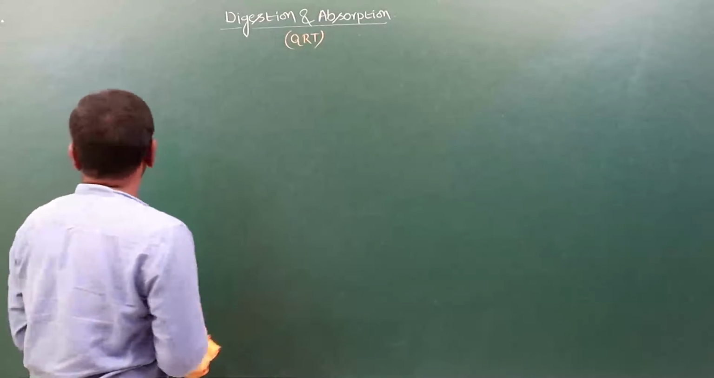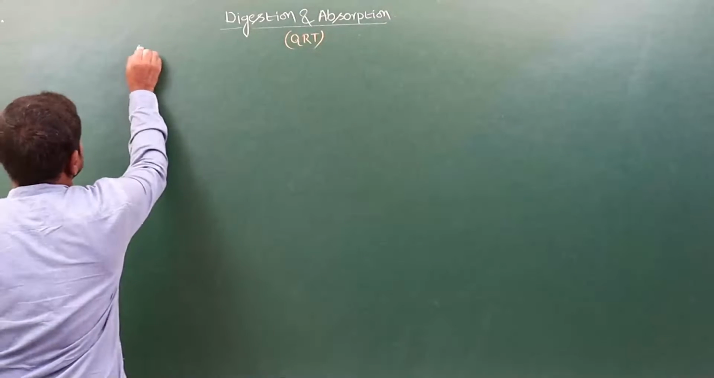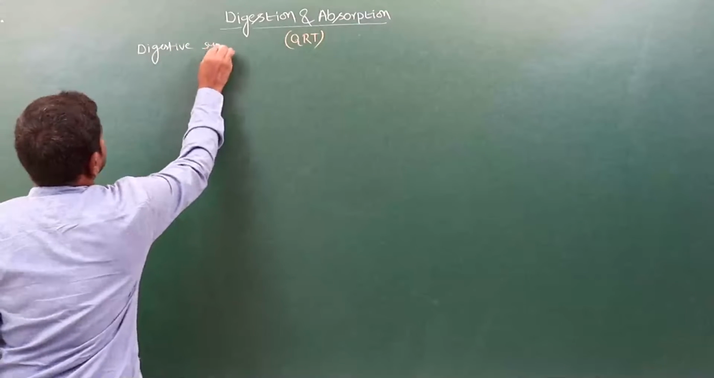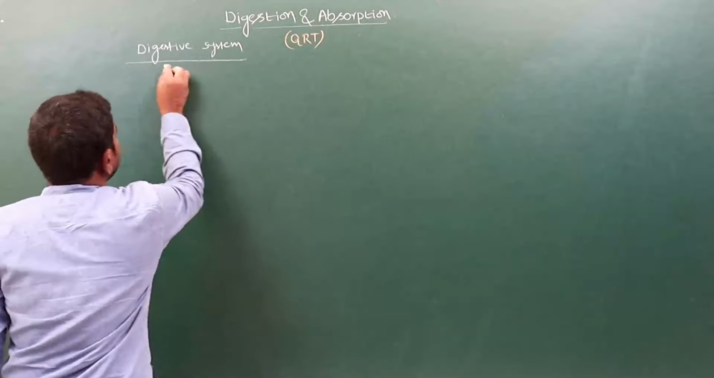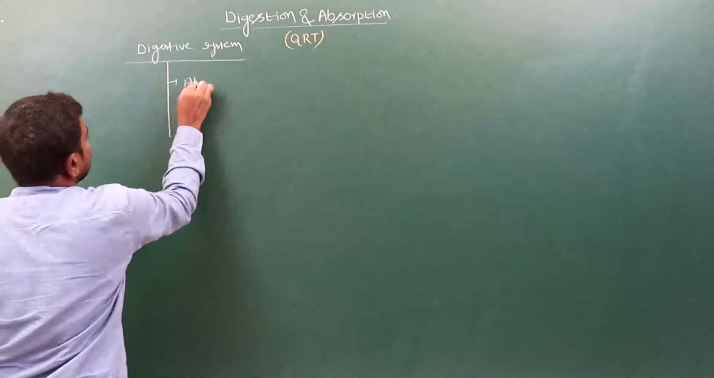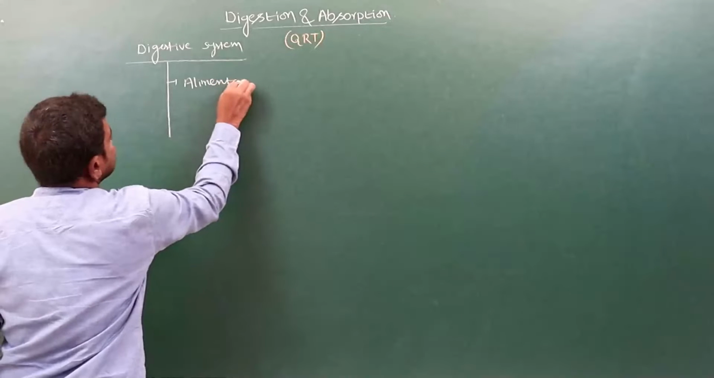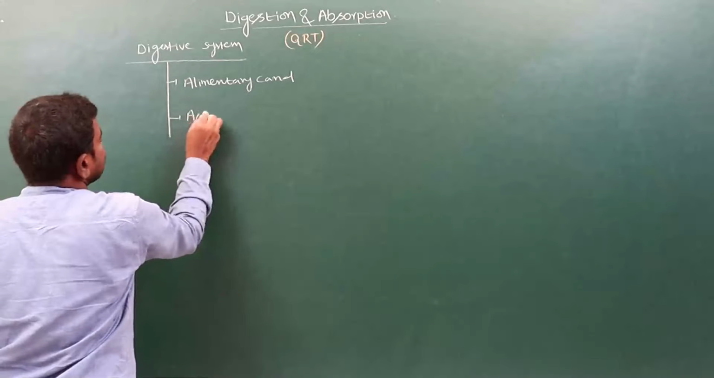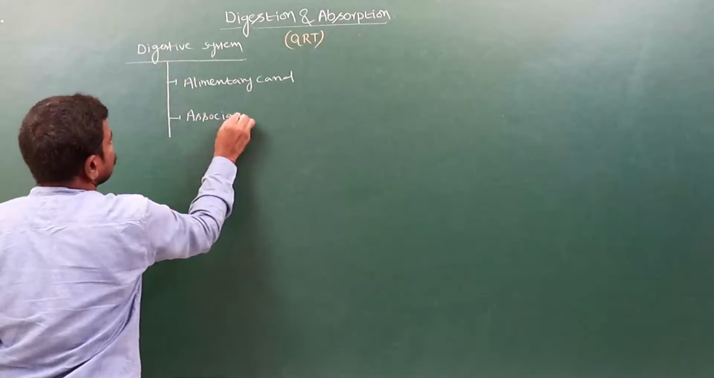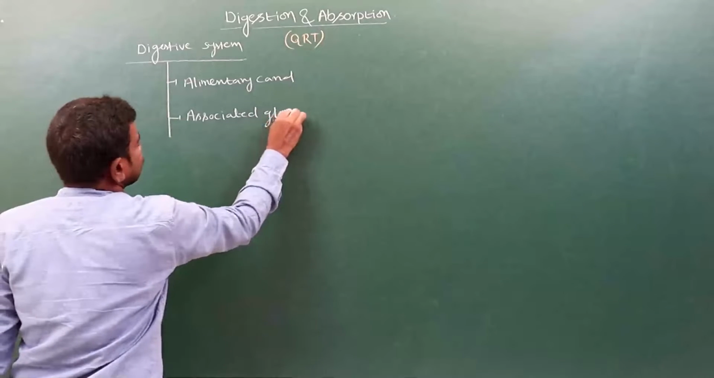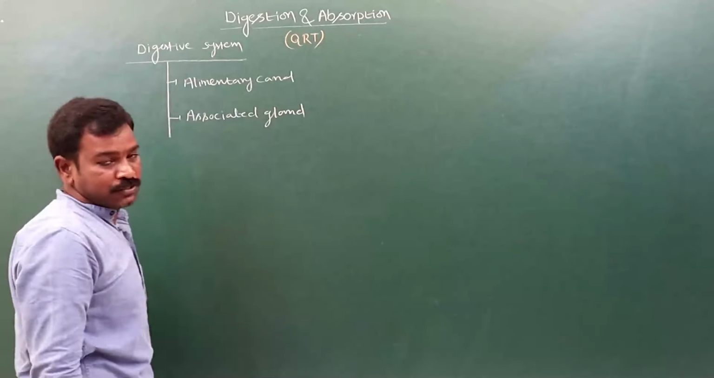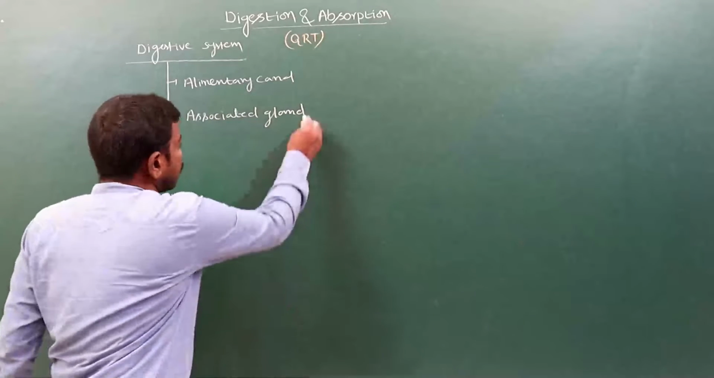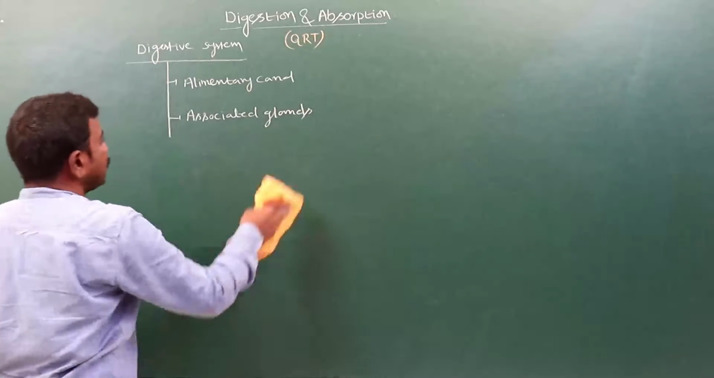We are dividing the digestive system in human beings into two parts: one is the alimentary canal, and the next is the associated or digestive associated glands. So let us see the alimentary canal.